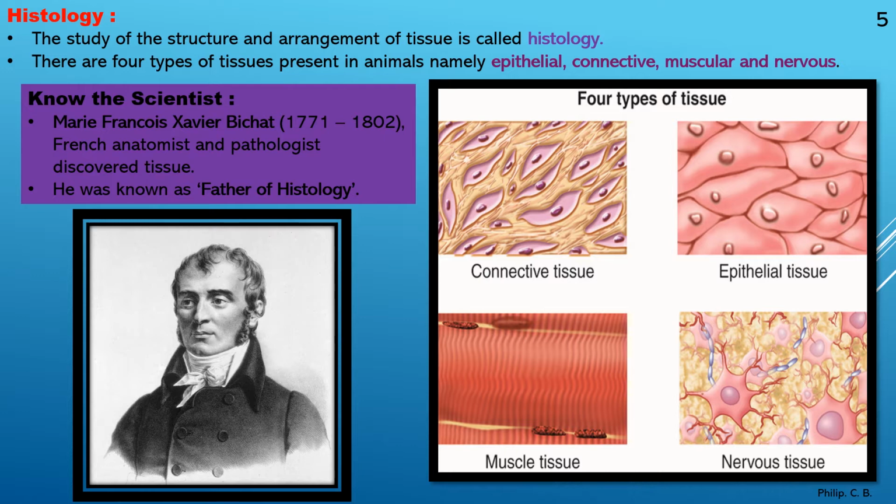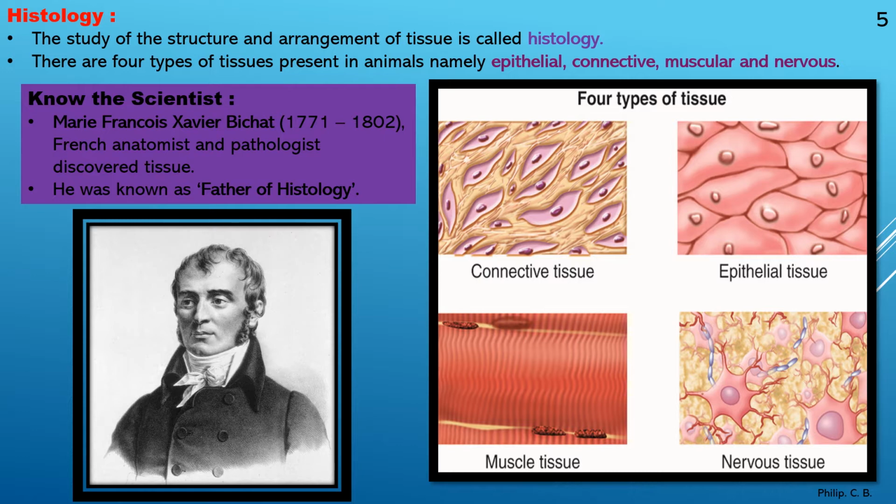Clear? Now know the scientist. Marie Francois Xavier Bichat, from 1771 to 1802, a French anatomist and pathologist, discovered tissue. So who discovered tissue? Marie Francois Xavier Bichat. He was known as the father of histology.